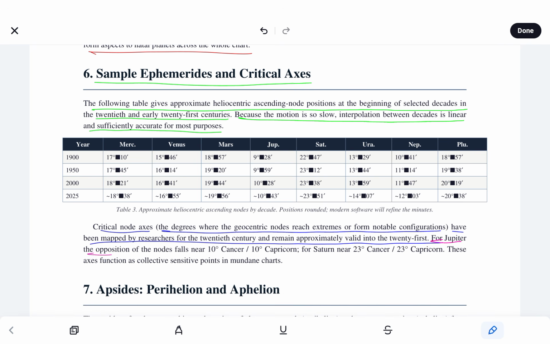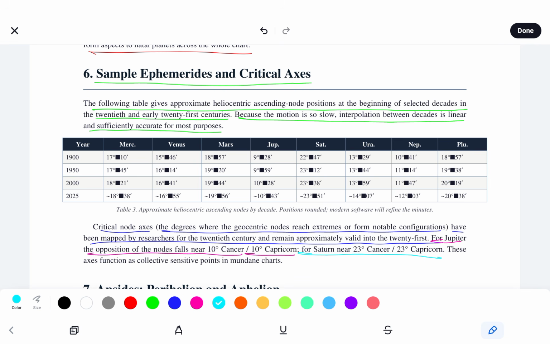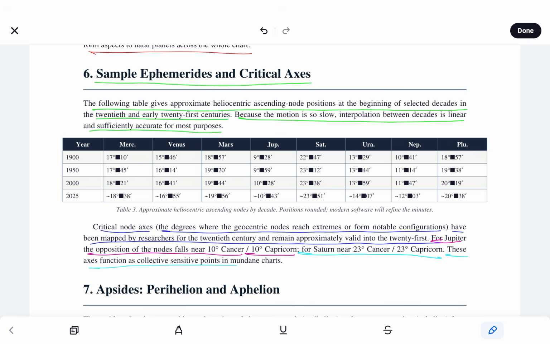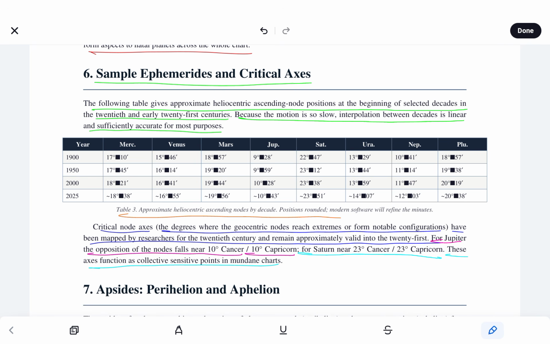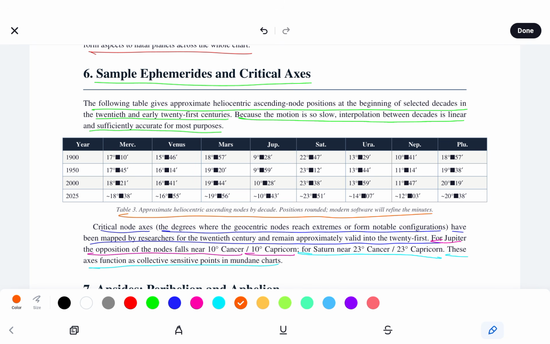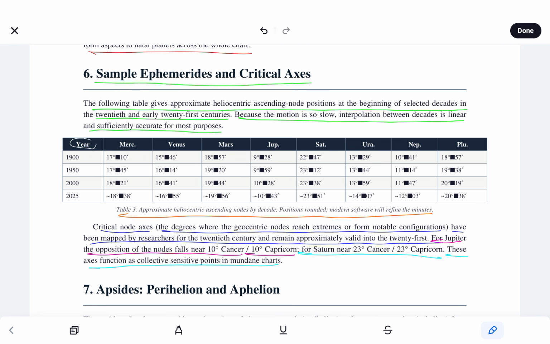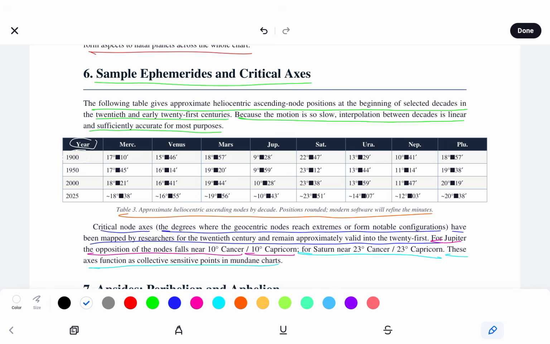For Jupiter, the opposition of the nodes falls near 10 degrees Cancer, 10 degrees Capricorn. For Saturn, near 23 degrees Cancer, 23 degrees Capricorn. These axes function as collective sensitive points in mundane charts. In this table is approximate helio-ascending nodes by decade. Positions rounded. Modern software will refine the minutes. We see the year from 1900.